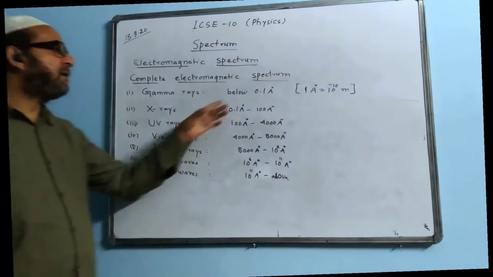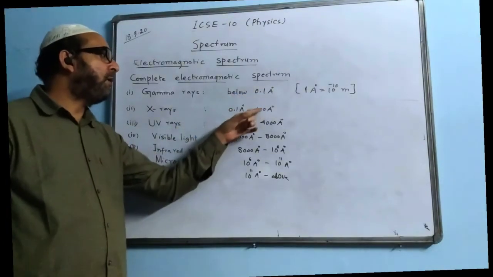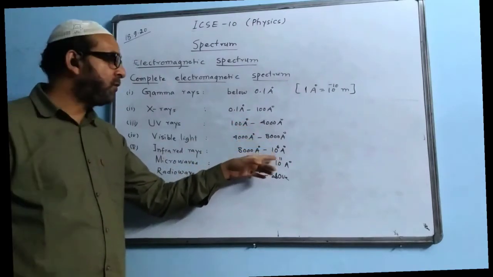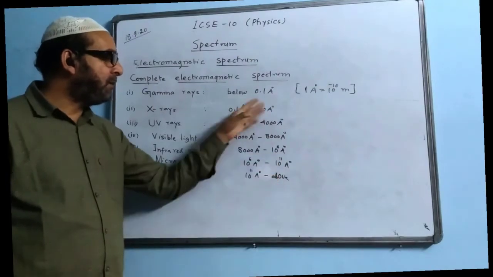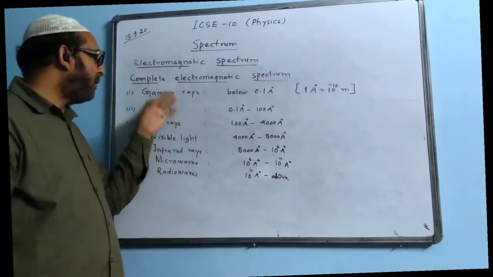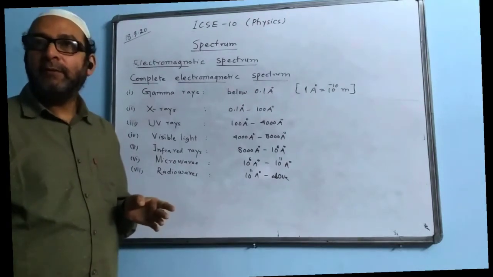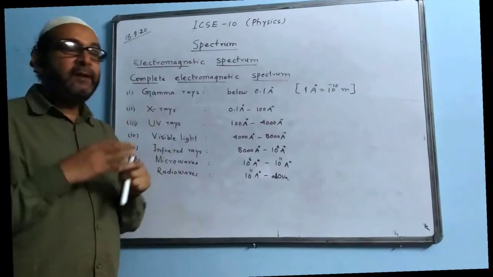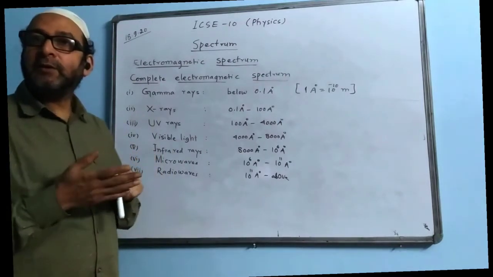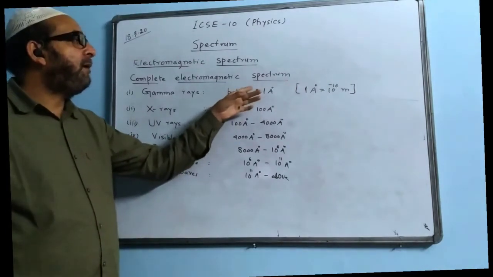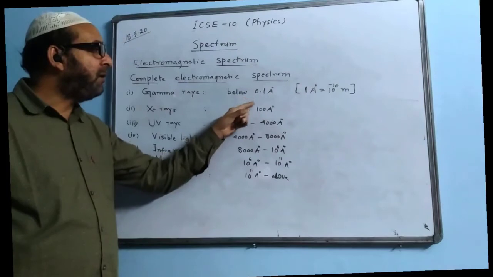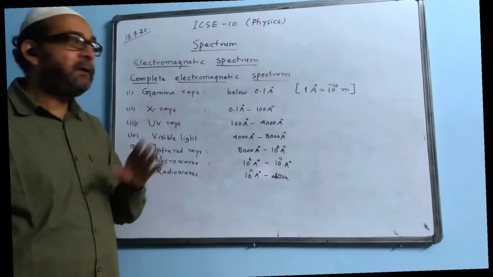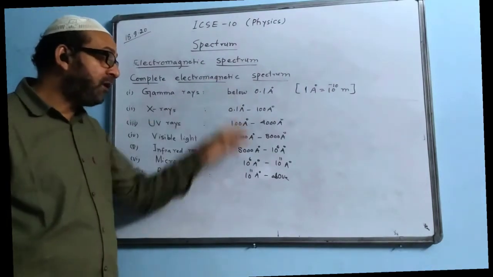You can see out here wavelengths are increasing this way. 0.1 becomes 100, now 4000, 8000, 10 to the power of 6 is 1 and 6 zeros, and 10 to the power of 11, more zeros are coming, bigger and bigger. So these are arranged in the ascending order of their wavelengths, ascending order is increasing order. But we know the fact wavelength and frequency are just the reverse of each other. So they are arranged in the increasing order of wavelength, but the decreasing order of frequency, and all will have equal speed. The speeds are same.